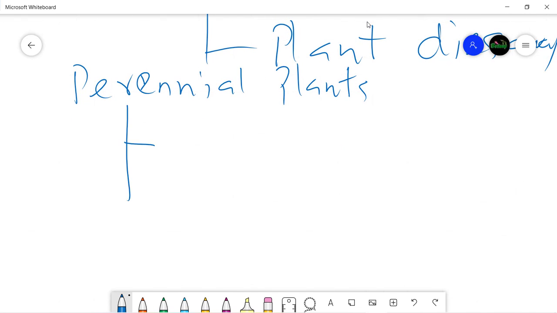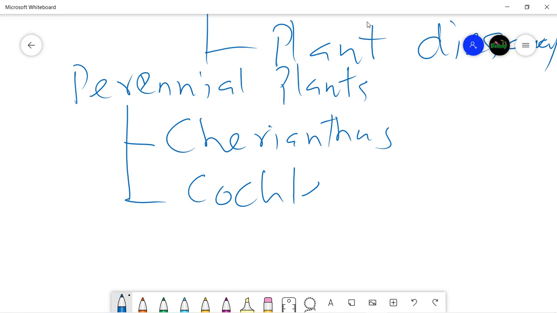So some of the examples of perennial plants are Cheiranthus and Cochlearia. So these are two common or basic examples of the perennial Brassicaceae. So this was a discussion about their habit.